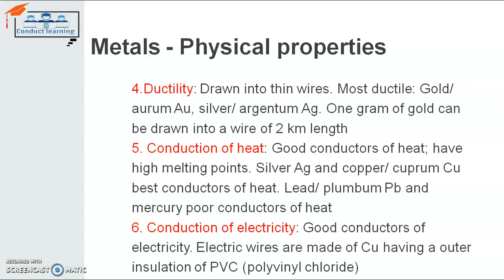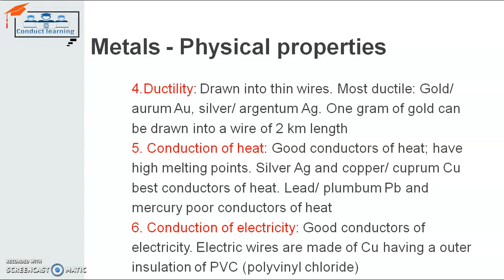Mercury is a poor conductor of heat, but its thermal coefficient of expansion is very high. So when you measure the body temperature with the help of a thermometer that contains mercury inside, it expands very quickly according to the temperature. So mercury is a poor conductor of heat, but its thermal coefficient of expansion is more than other metals. That's why it is used in the thermometer.